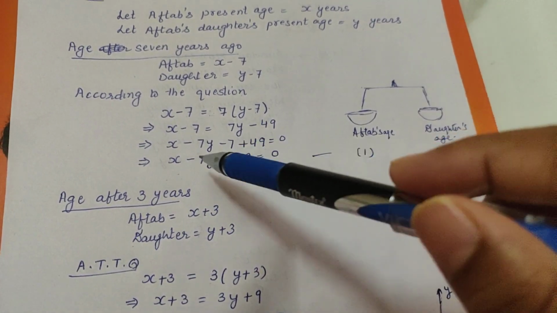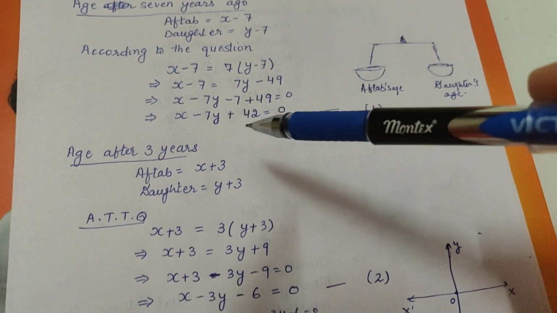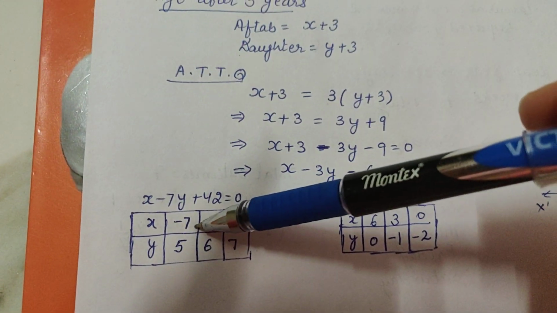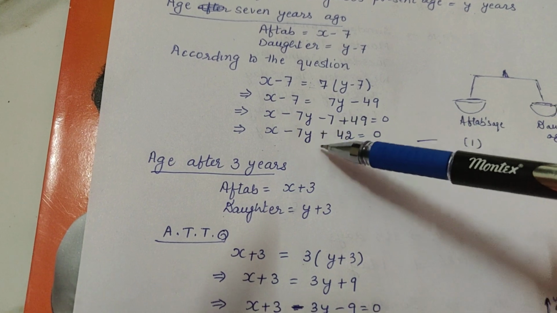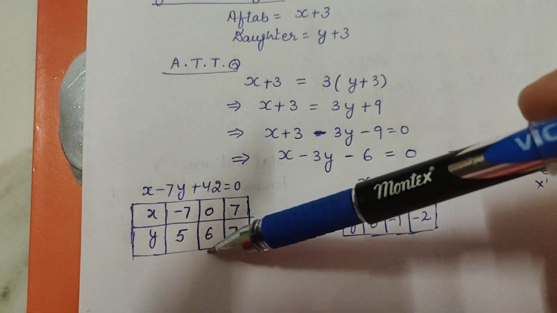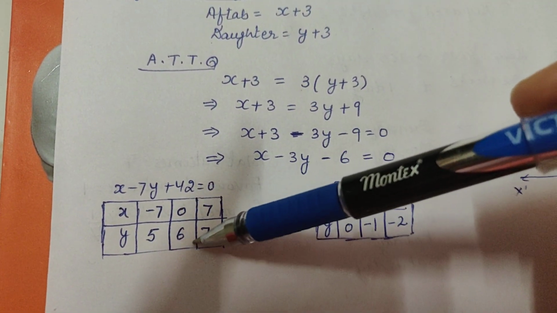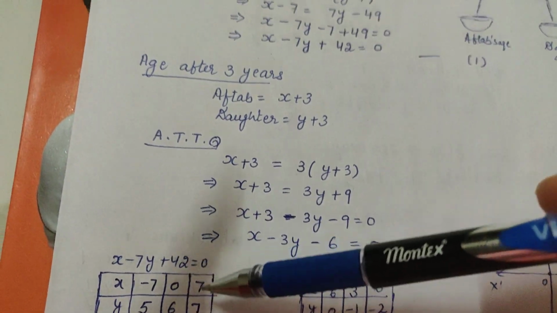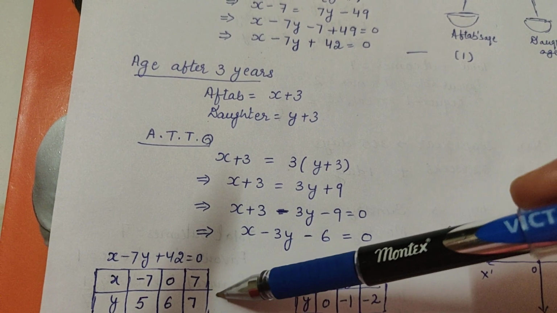आपको किसकी value डालनी है, that is absolutely your choice. So I've got these 3 values here. If I've taken x is equal to minus 7, I've got the value of y as 5, and for x is equal to 0, I've got 6, and for x is equal to 7, I've got 7. So here I want to make one thing very clear.